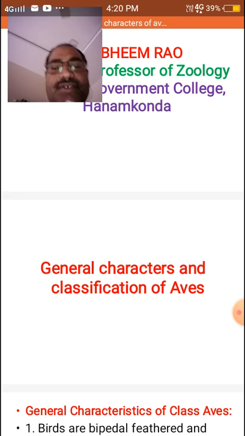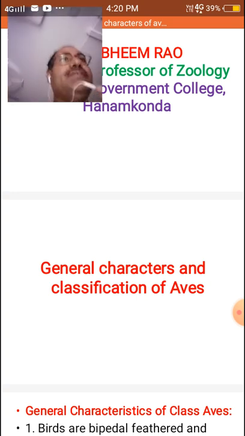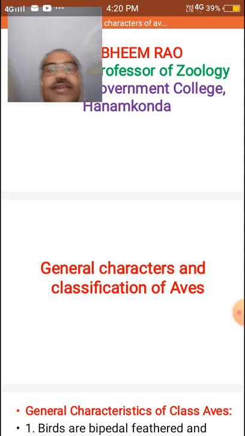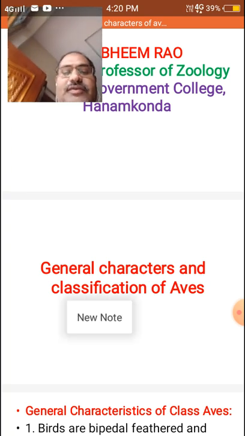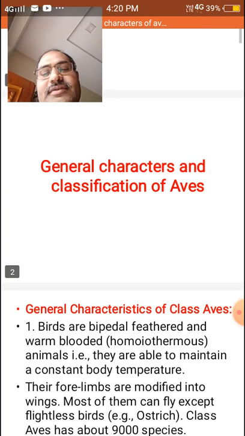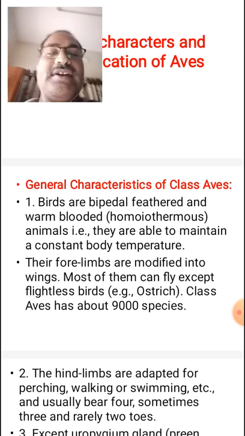Today we discuss the general characters and classification of the aves. First, the general characters of the aves.